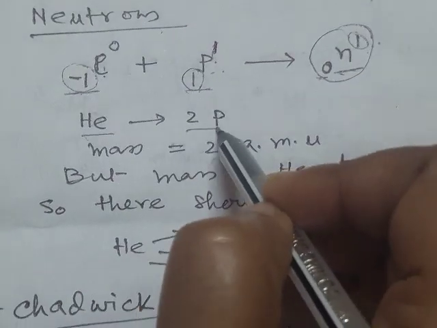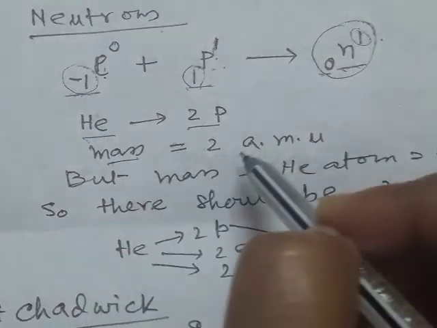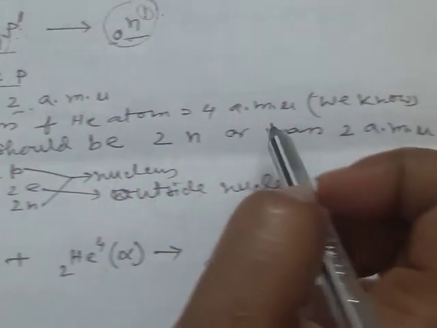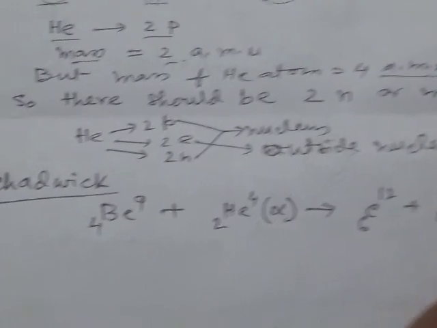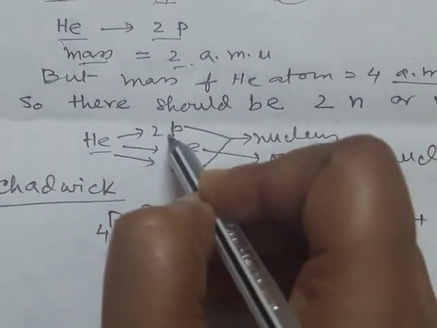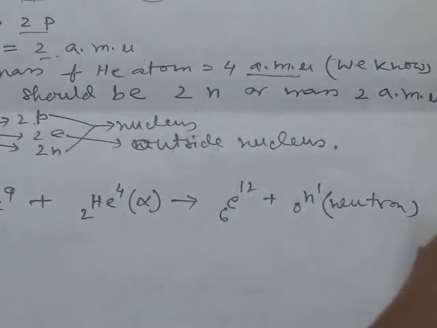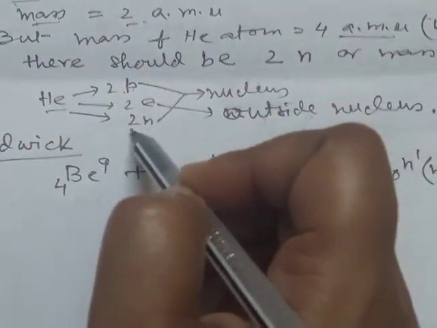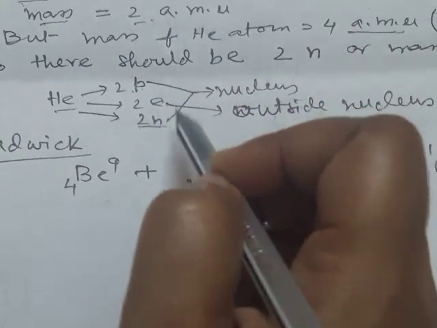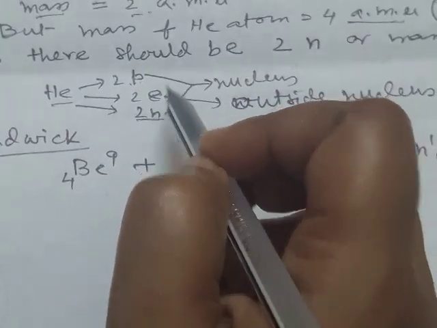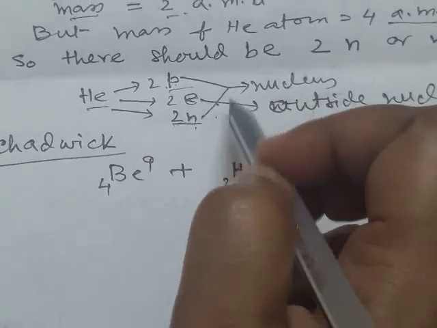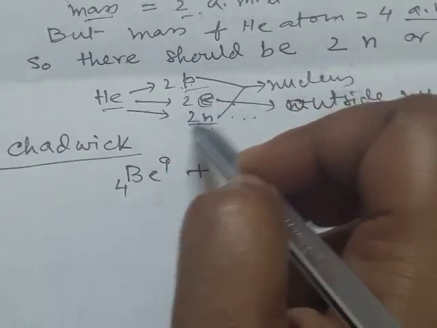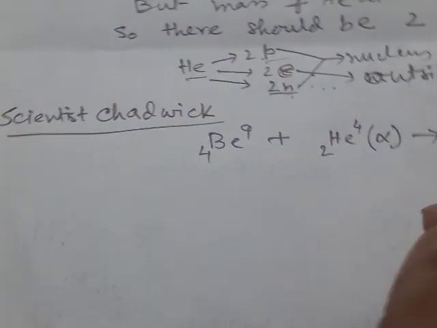A helium atom has 2 protons, so its mass should be 2 AMU, but it was observed that the mass of one helium atom is 4 AMU. So there should be 2 neutrons of mass 2 AMU. So a helium atom contains 2 protons, 2 electrons and 2 neutrons. Here the 2 protons and 2 neutrons remain in the nucleus, at the center of the atom, and the electrons revolve surrounding the nucleus, that is, outside the nucleus.